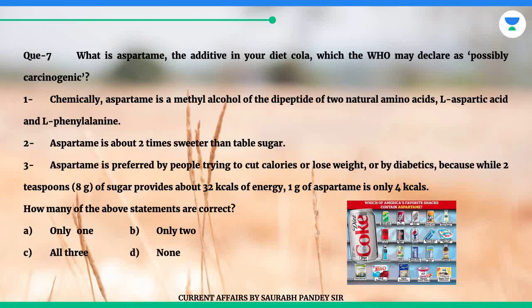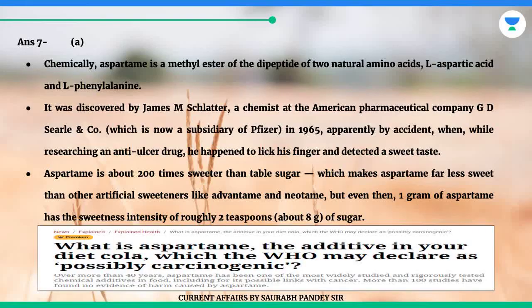How many of the above statements are correct? A. Only 1. B. Only 2. C. All 3. D. None. The answer is A. Chemically, aspartame is a methyl ester of the dipeptide of two natural amino acids, L-aspartic acid and L-phenylalanine. It was discovered by James M.